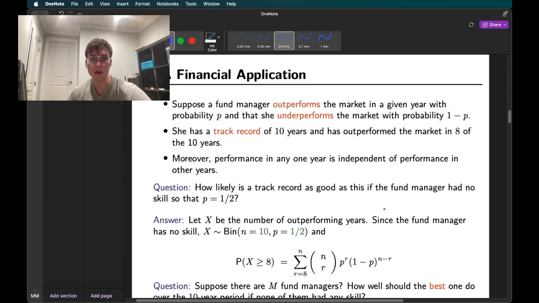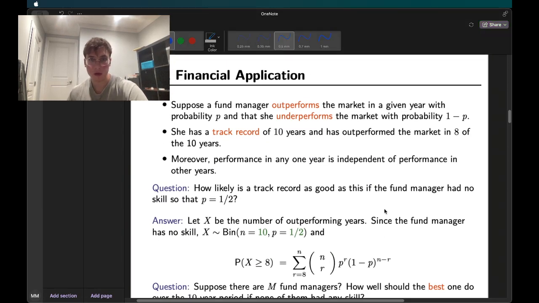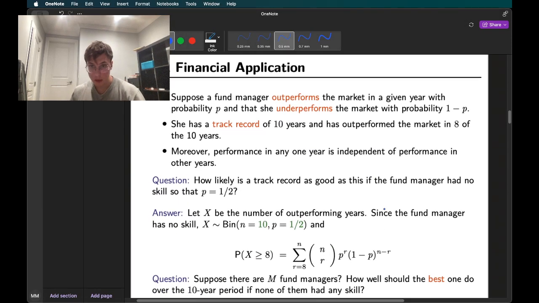A financial application. Suppose a fund manager outperforms the market in a given year with probability p, and that she underperforms the market with probability 1 minus p. She has a track record of 10 years and has outperformed the market in 8 of the 10 years. Moreover, performance in any 1 year is independent of performance in any other year.